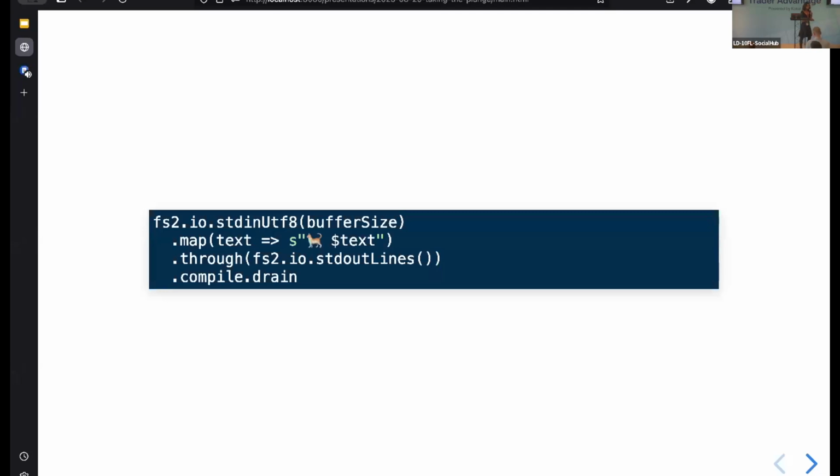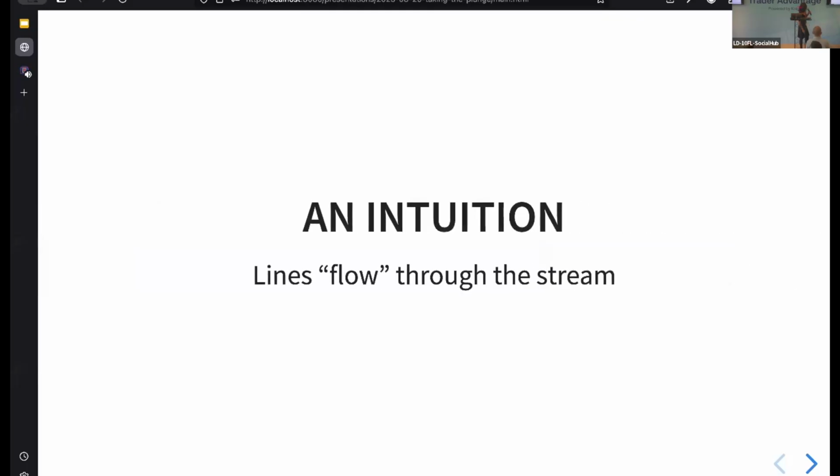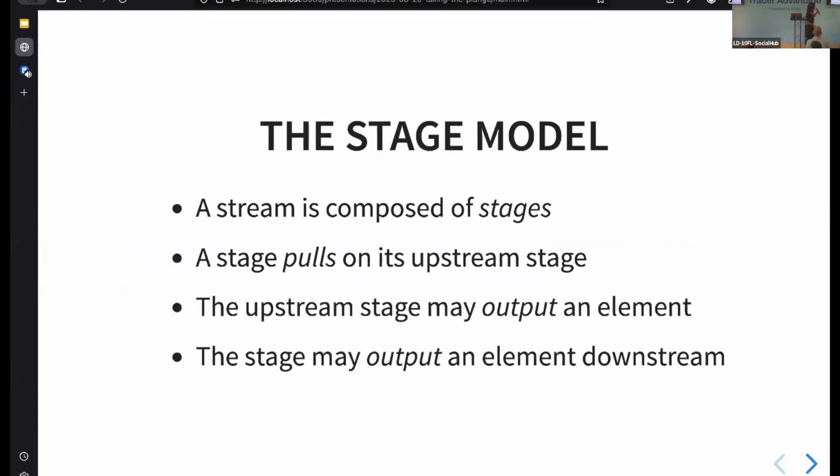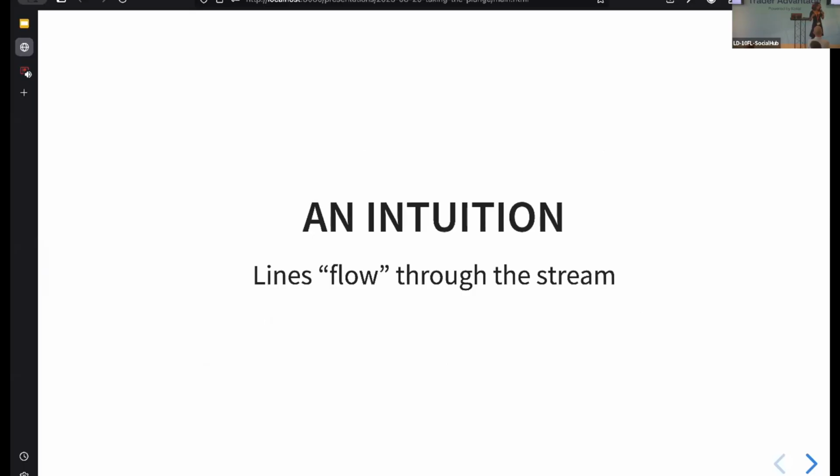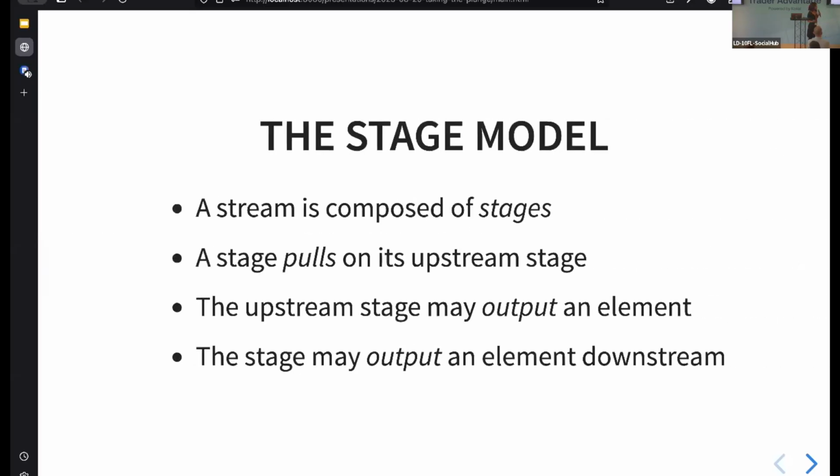So on the one hand, this code looks really simple. On the other hand, it might be a lot harder to understand than if it was just a loop. So while we might have an intuition that we have these lines that flow through our stream, that intuition isn't a very good one. Thankfully, with fs2, we have a different model that we can use. fs2 being a streaming framework in the type level ecosystem.